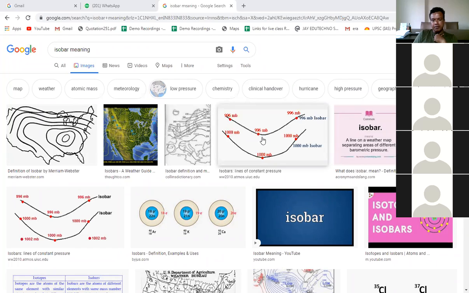So this makes what you can say isobar line. Here you can see 1000 millibar. Now here it will maybe be 1020 millibar or maybe 1004 millibar. In this way the isobar lines are drawn.